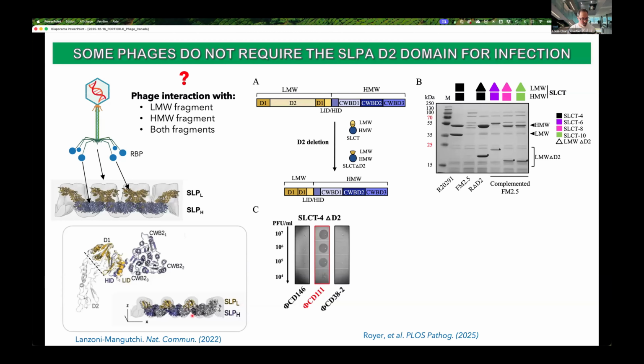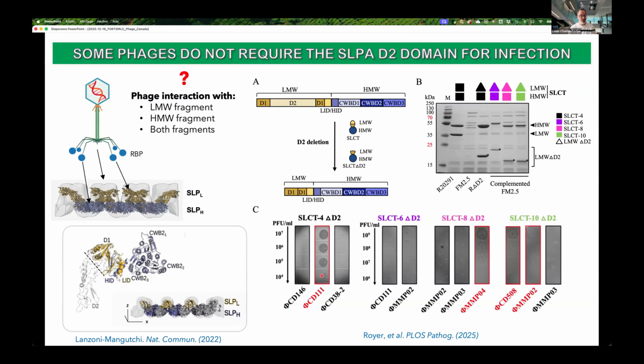So we got the mutant and we tested it against our phages. As you can see here, 2 of the 3 phages were no longer able to infect that mutant strain, but 1, the phage CD111, was still able to infect. That suggests that these 2 phages somehow need to bind to the D2 domain, whereas phage CD111 doesn't have to.